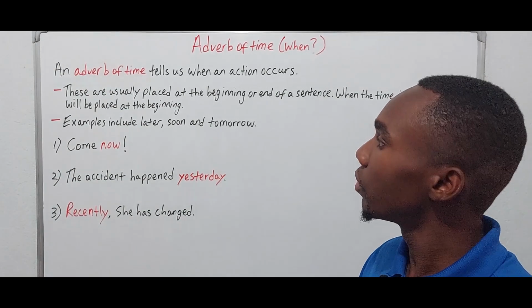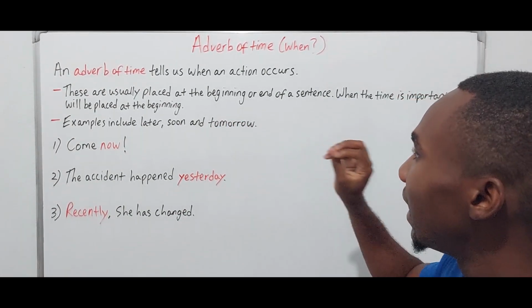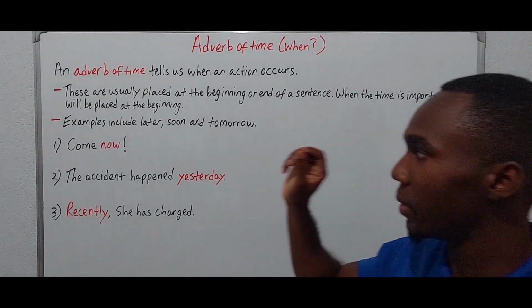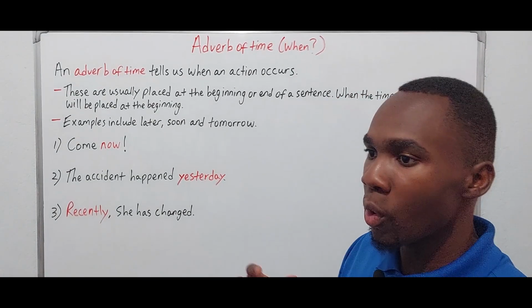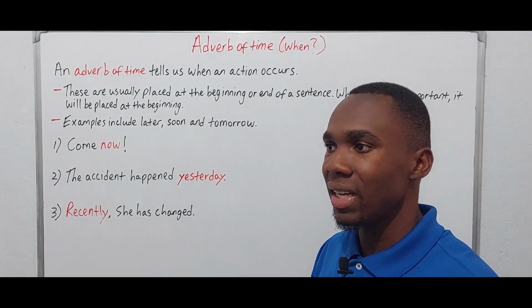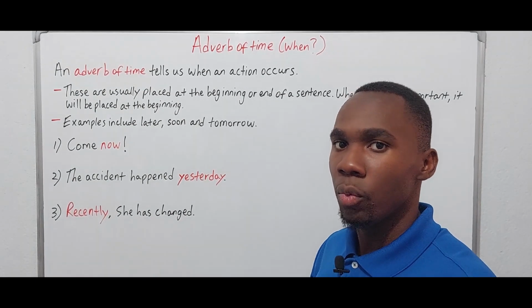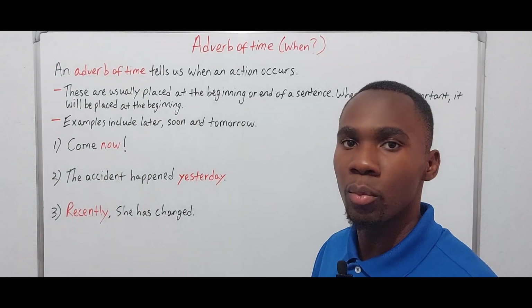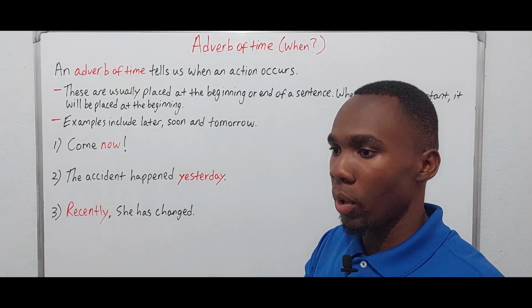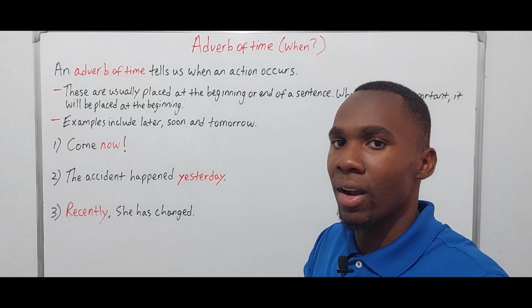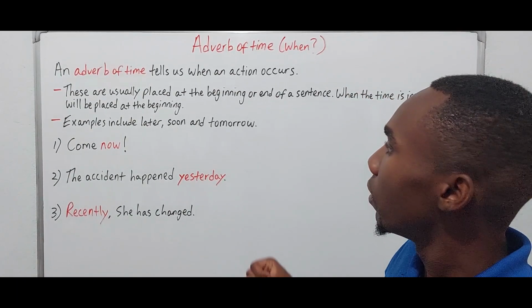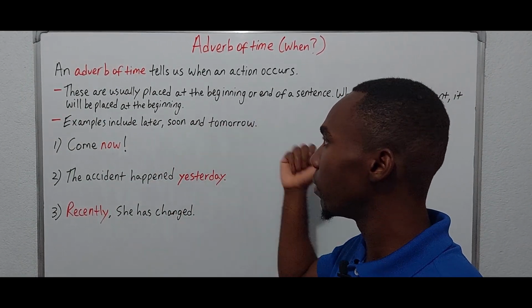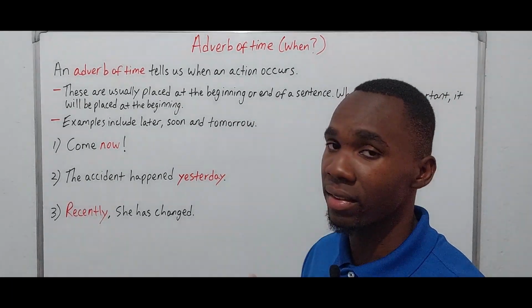Let's look at some features. These are usually placed at the beginning or end of a sentence. When the time is important, it will be placed at the beginning. So what this is saying is when we want to place emphasis on time, we will put it at the beginning. But when you put it at the end, it's more neutral. But when you put it at the beginning, it is used for emphasis. So examples include later, soon, and tomorrow. So these are adverbs of time.